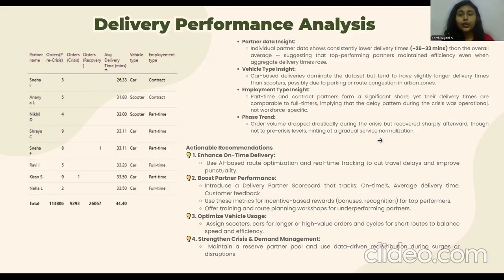And then we have the employment type. Part-time and contract partners form a significant share of our database. Their delivery times are comparable to full-timers. They are efficient compared to the full-timers. This shows that the delay pattern during the crisis was operational and not workforce specific. It shows that employment type doesn't really affect the performance of the delivery partner.